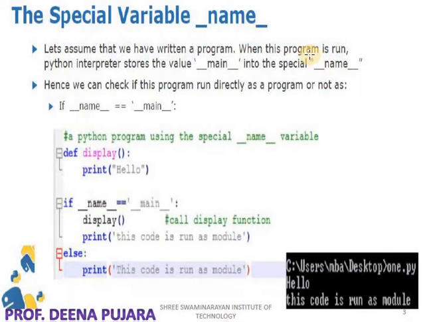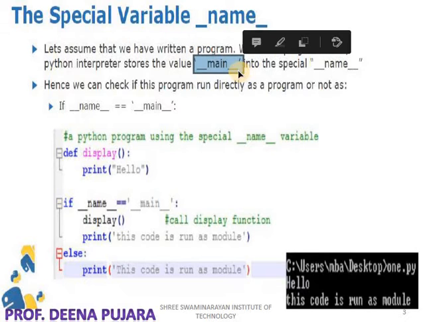So here this is the variable, and the value of that variable is __main__. But first of all, let us understand the program so that our idea is clear. Why does the __name__ variable store the value __main__?